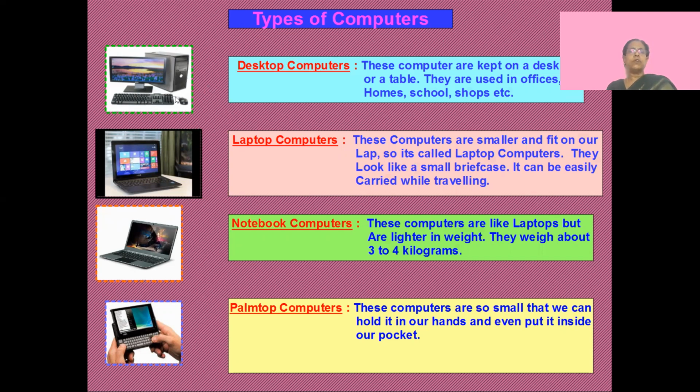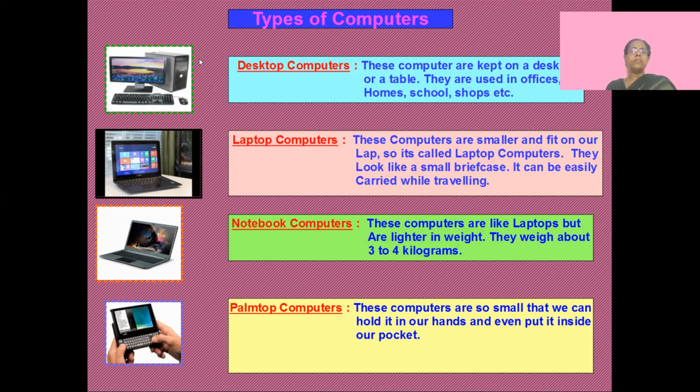So this is a desktop. It's called a desktop because it is placed on a desk or on a table. You cannot carry this anywhere, and you cannot put it on your legs, on your lap, and do your work. So these are called desktop computers because you need to put them on a table or a desk.